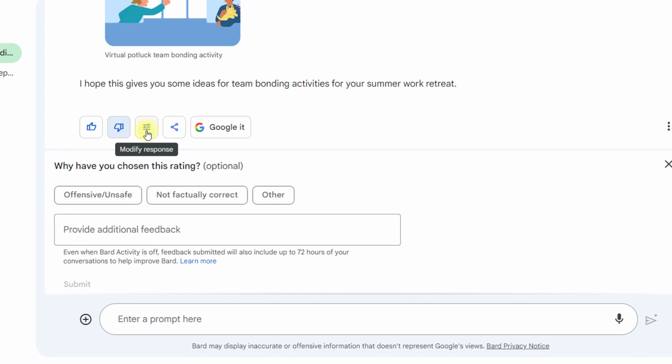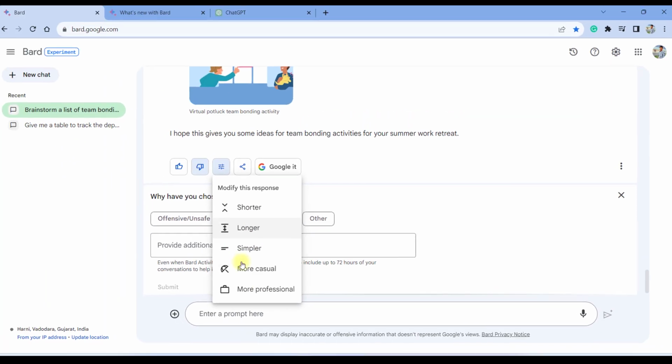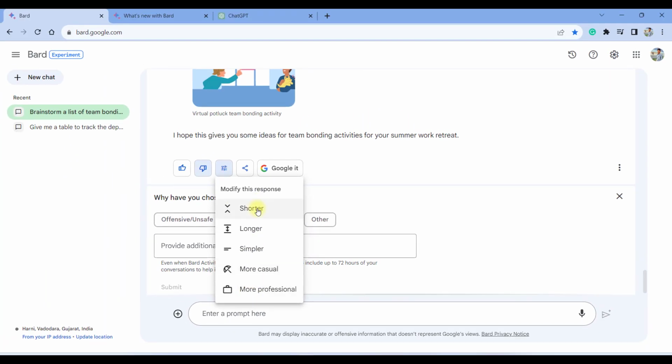Now, one major upgrade which Google Bard has done in the recent upgrade is that you can modify your responses based on these five options. So you can shorten your responses. If you need more, longer, precise information, then you can click this longer. You can make it simpler, more casual and more professional. So these are five options which Google Bard provided, and I think this is really helpful, and it is again an advantage over ChatGPT. ChatGPT doesn't have this type of options given.